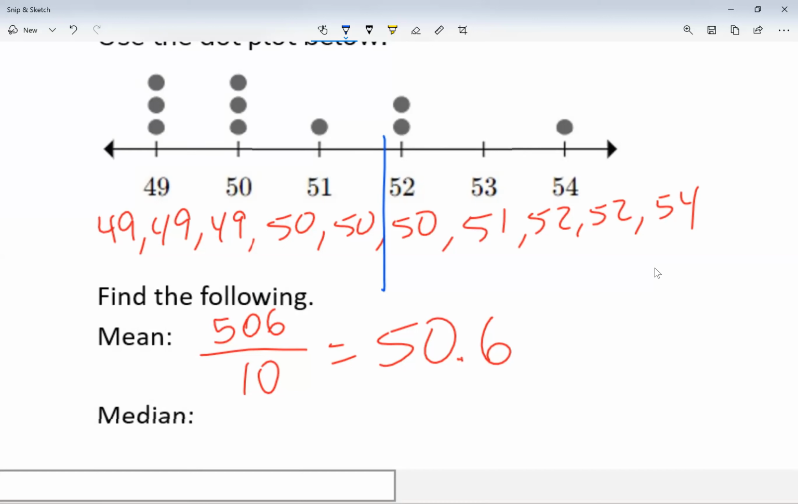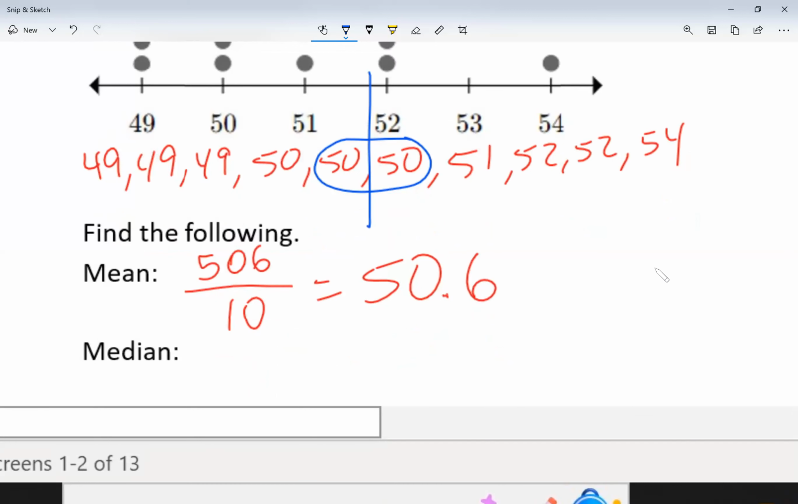my median is not part of the data. If I had crossed a number, my median would be part of the data. I need to have the same amount of numbers to the left than to the right of my line. Because my line did not cross a number, I look at the two middle numbers, 50 and 50. What's in between 50 and 50? It's the same number, so I'm just going to say 50.